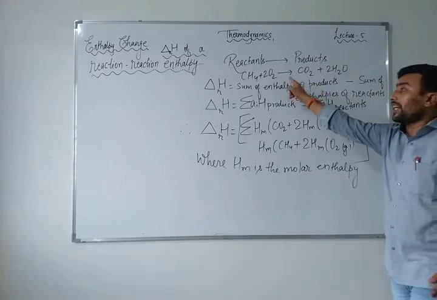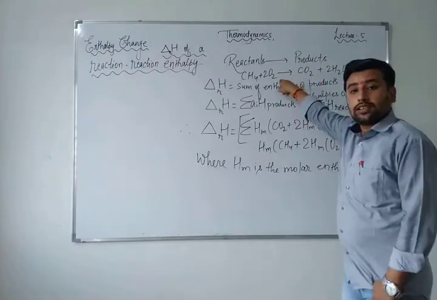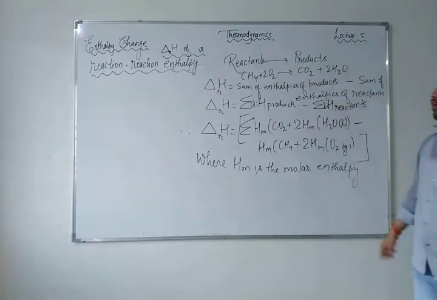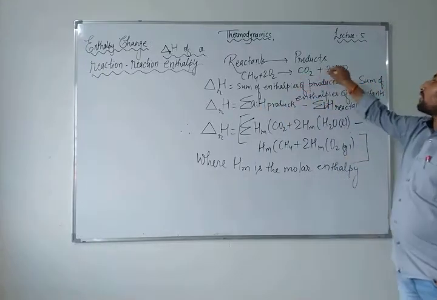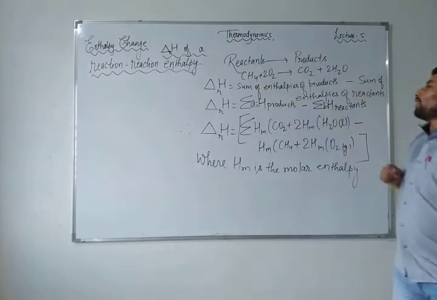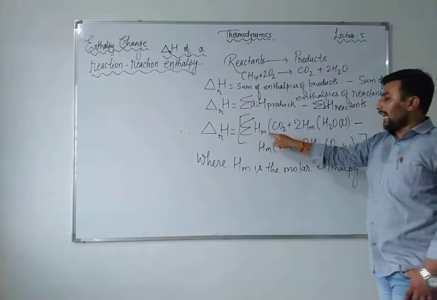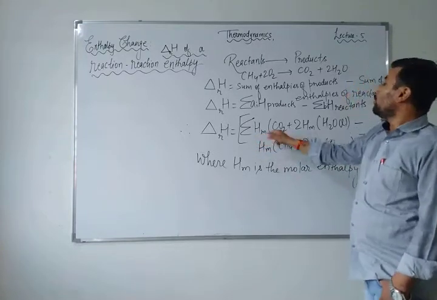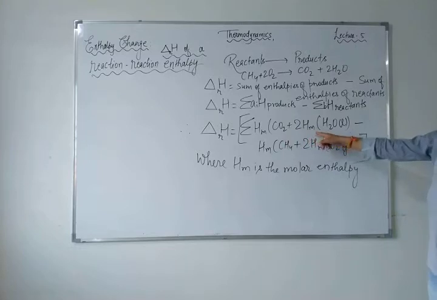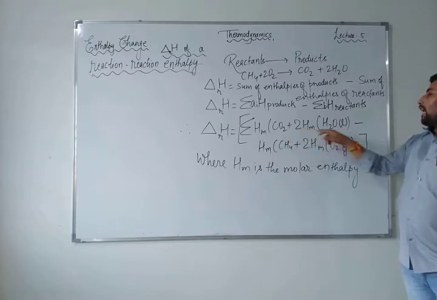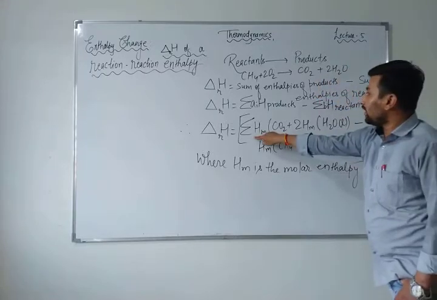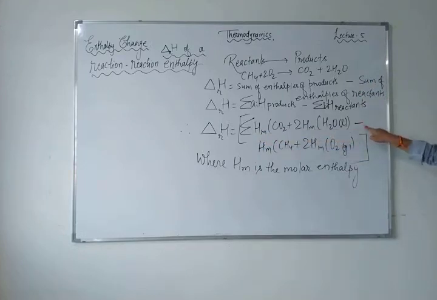As you can see here, I have taken a reactant and I have taken a product. Methane plus 2O2 gives you CO2 plus 2H2O. Right? So if I talk about the products, they are carbon dioxide and water, and the reactants are methane and oxygen. Here you can see this Hm is called the molar enthalpy, the molar enthalpy of CO2 and 2H2O. And H2O is in the liquid form on the product side. This is the sum of the enthalpy of products minus the sum of the enthalpy of reactants.